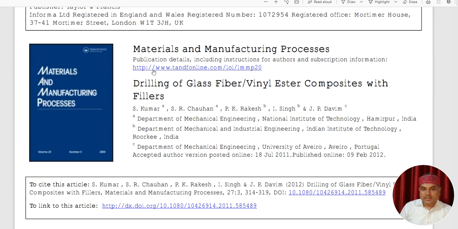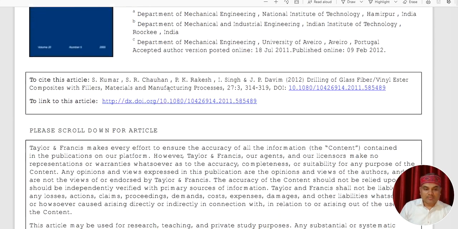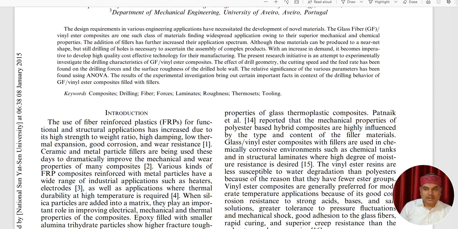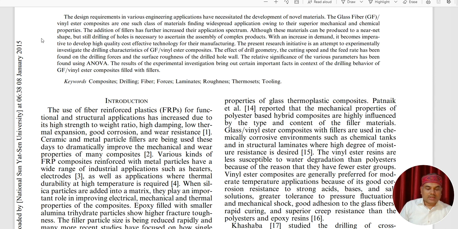You can see the title is the journal, Materials and Manufacturing Process. The topic of this manuscript is the drilling of glass fiber vinyl ester composites with fillers. Then we come to the abstract. Whenever you write a cover letter, you have to mention your work and your result.